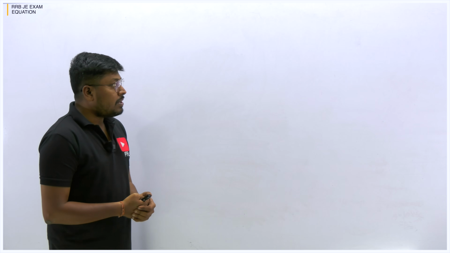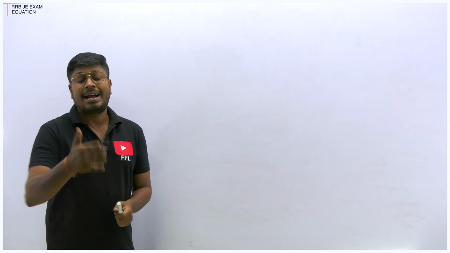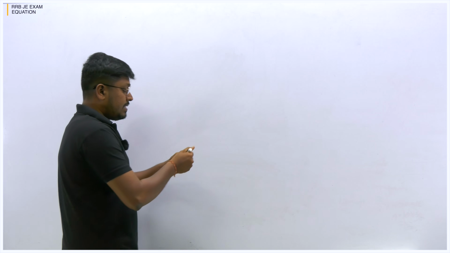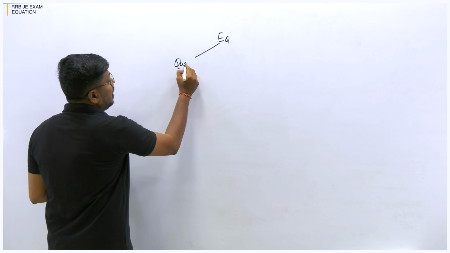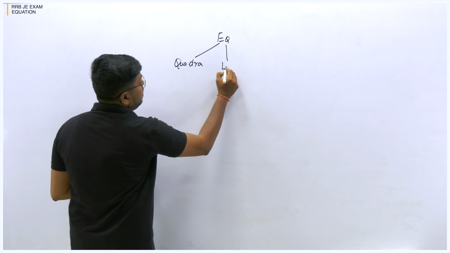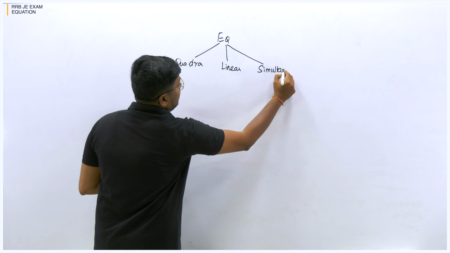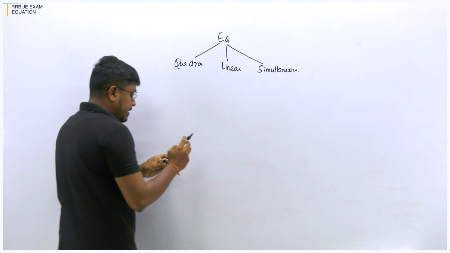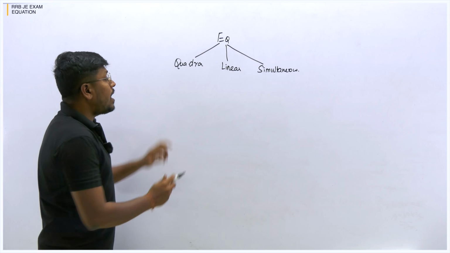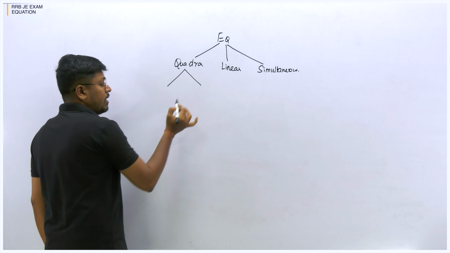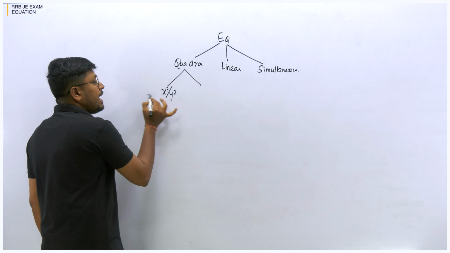Now, getting into the equation topic. First you have to understand how the equation topic has been categorized into different models. We can split the equation topic into 3 categories: quadratic equation, linear equation and simultaneous equation. And the quadratic equation can be split into 2 models. One is where before x or x square or y square, there will not be any constant.